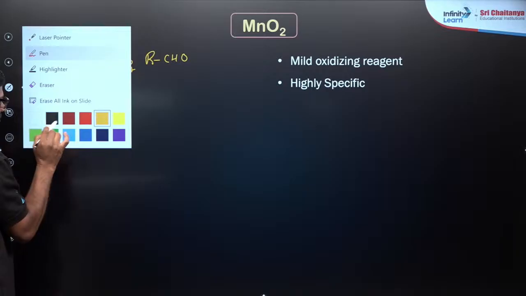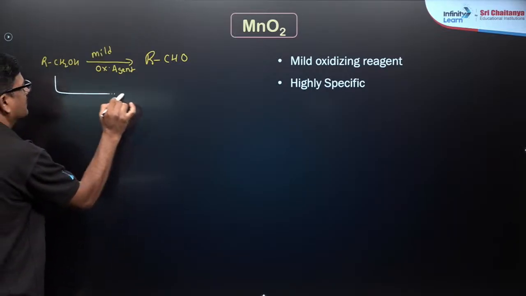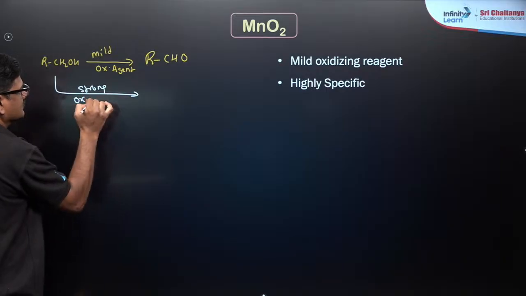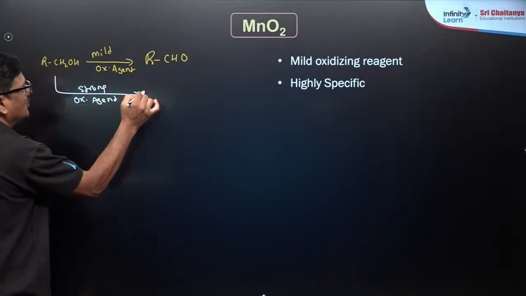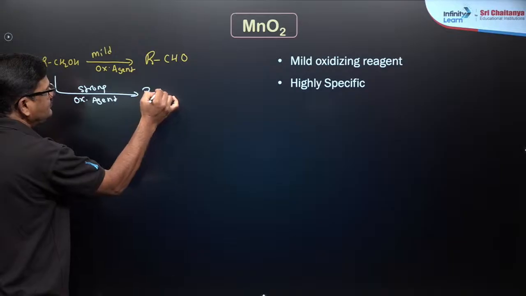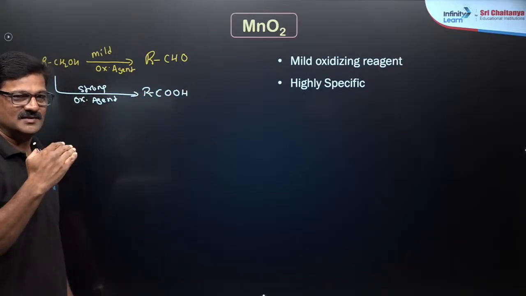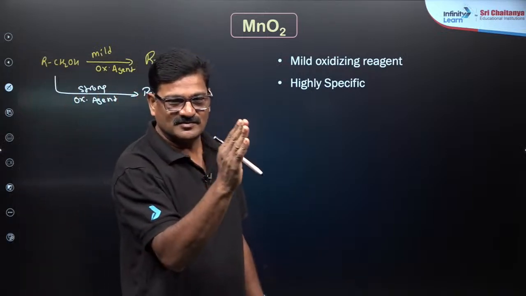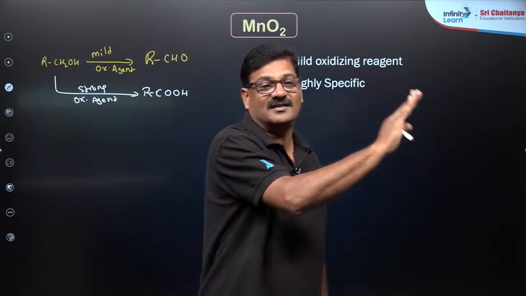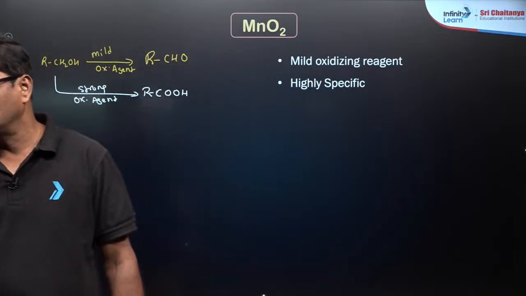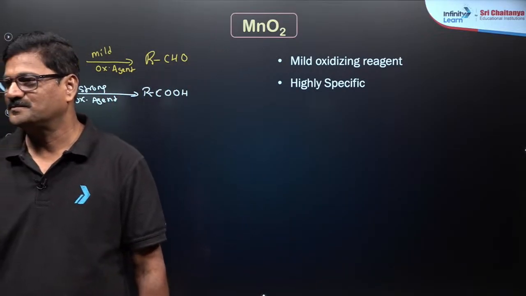If it is a strong oxidizing agent, you are going to get carboxylic acid. You understand? Because primary alcohol is converted into aldehyde, aldehyde is further oxidized to carboxylic acid. That's a good question. Okay?